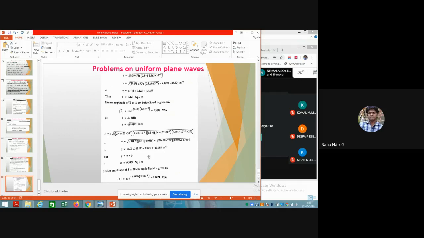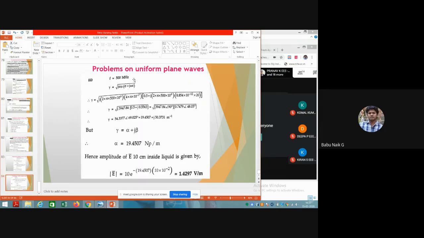So you can see that the amplitude is decreasing further. With alpha of 3.123 the amplitude was 7.3, whereas for 50 megahertz it reduces further to 3.9 volt per meter. Similarly, the final one is a frequency of 500 megahertz.